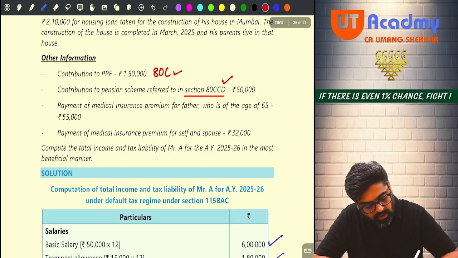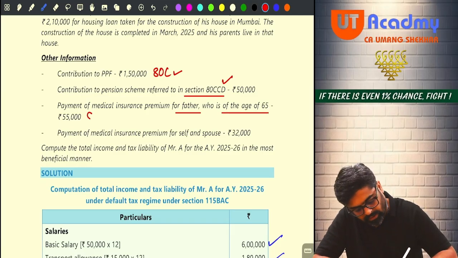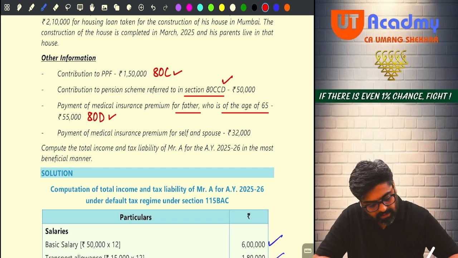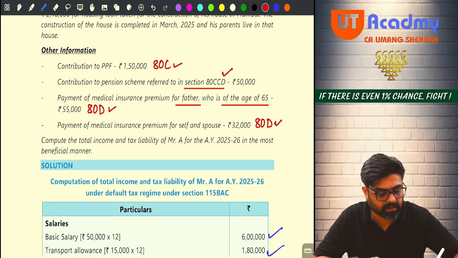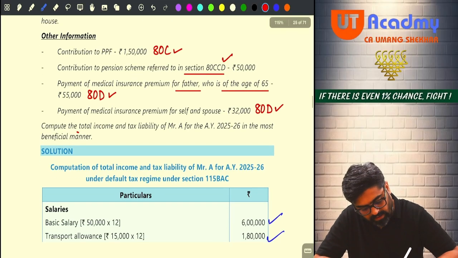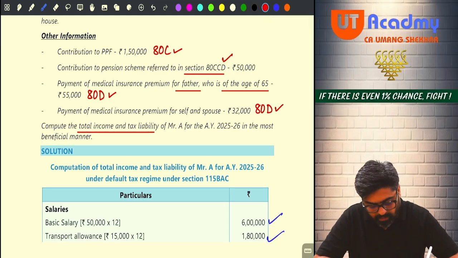Payment of medical insurance premium for father who is of the age of 65, so for this he is going to get 80D deduction. Payment of medical insurance premium for self and spouse, for this also he is separately going to get 25,000 deduction. Yes or no? Compute the total income and tax liability of Mr. A in the most beneficial manner.